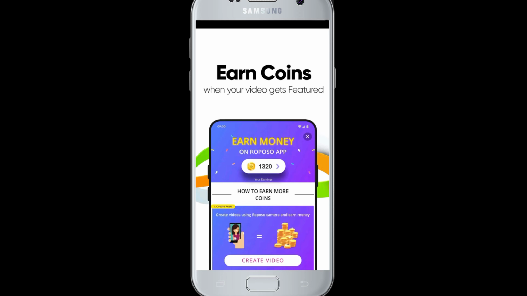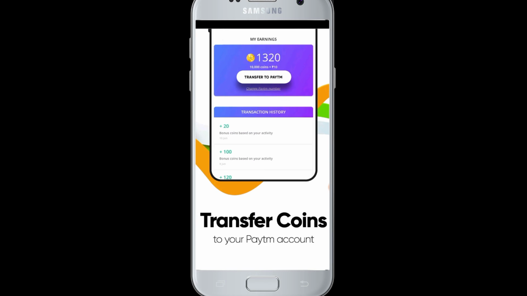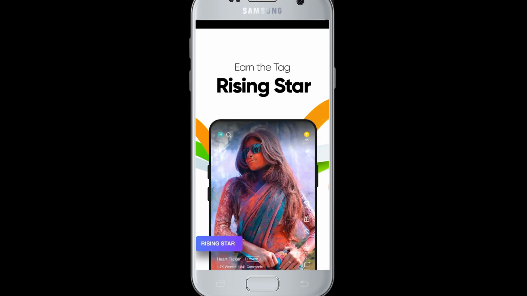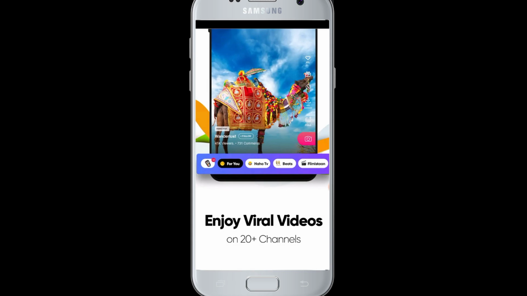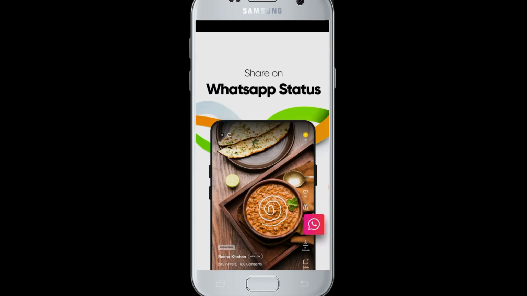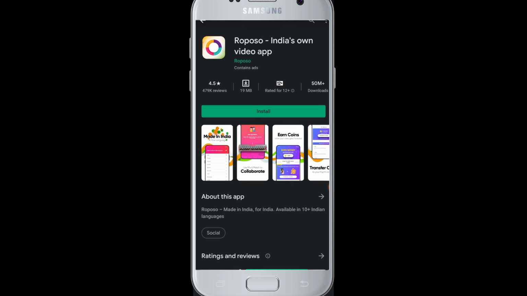You can also earn coins when your video gets featured on this application. You can definitely showcase your talent here and become a rising star in the Reposa application. And you can also enjoy other users' viral videos in this application. You can download the Reposa application freely from Play Store. I hope you enjoy making your videos in this application as well.